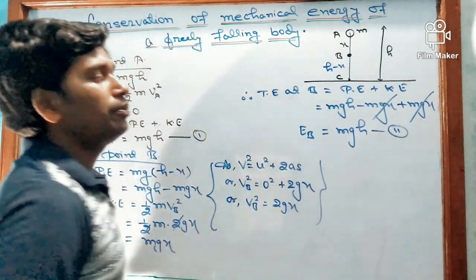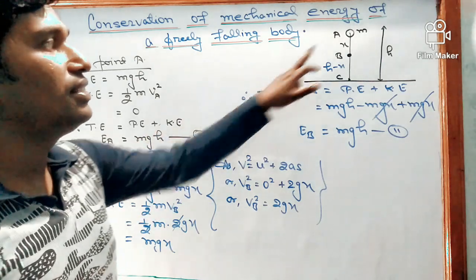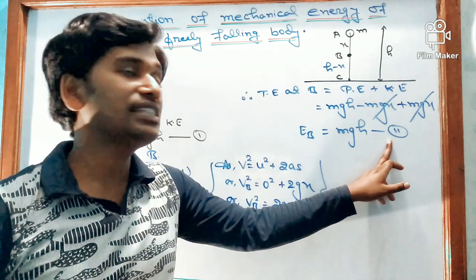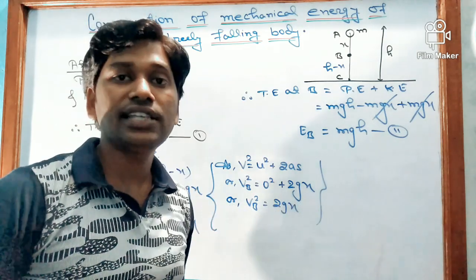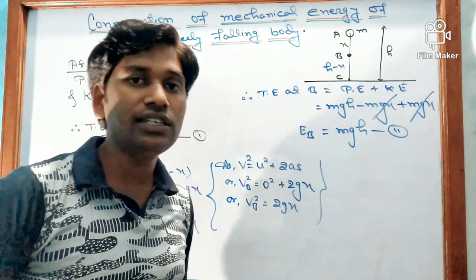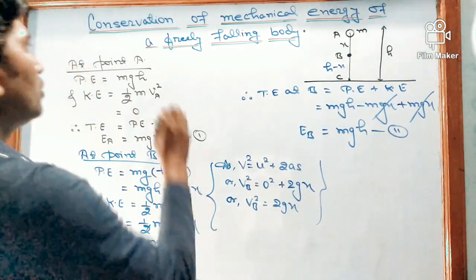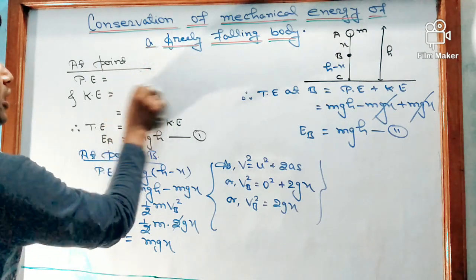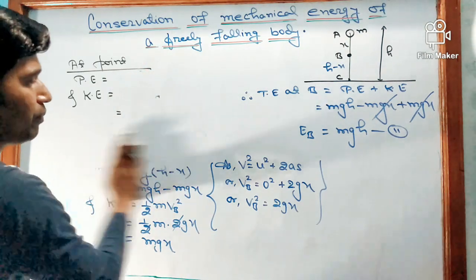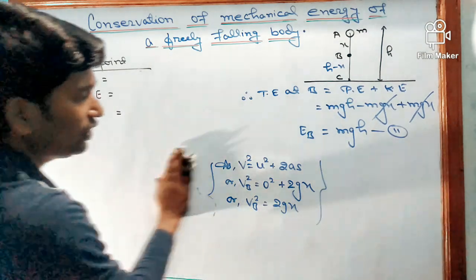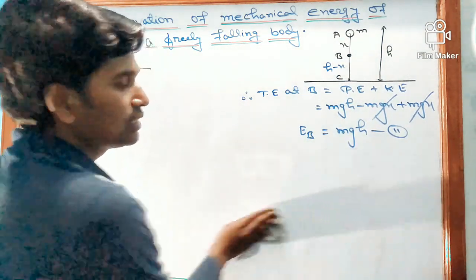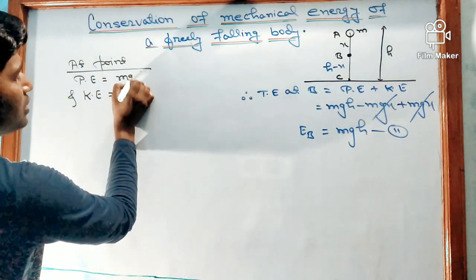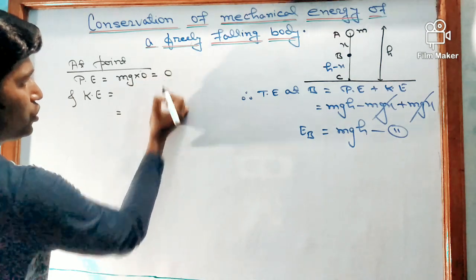We have just observed here that total mechanical energy at A equals total mechanical energy at B, both having the same mechanical energy. Now let us check the value of mechanical energy at C. So let us find it at point C. C is on the ground, so it means the height is 0. So we can write potential energy mg times height 0, that's why 0.